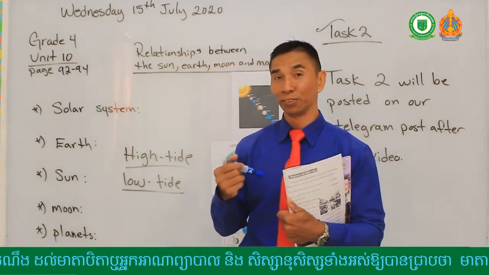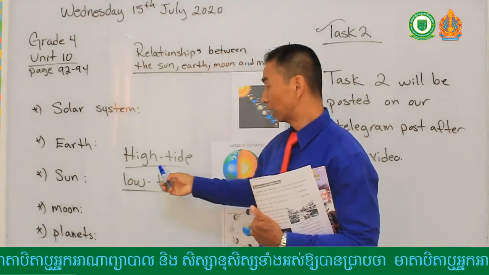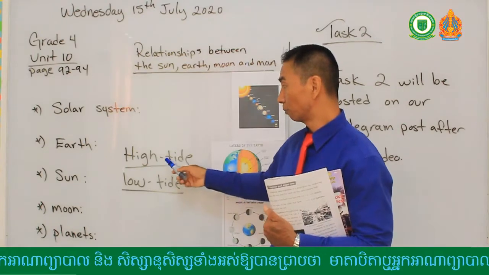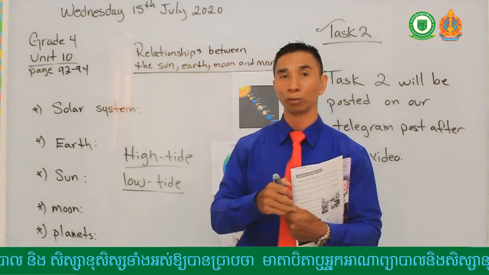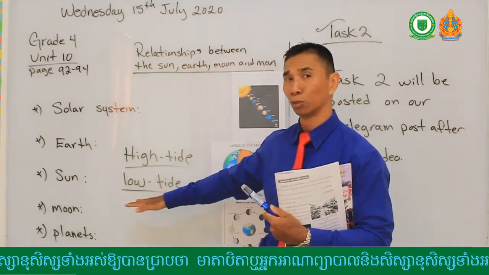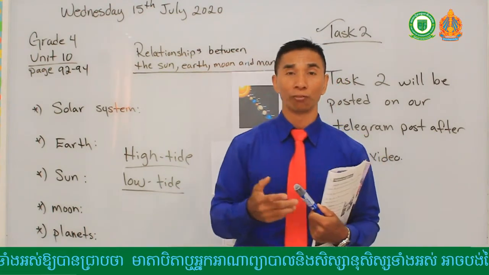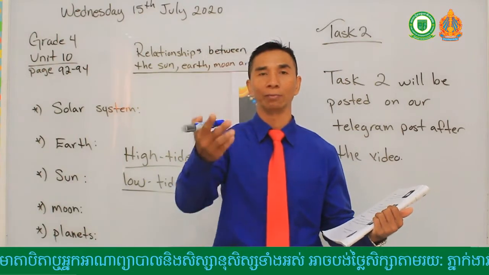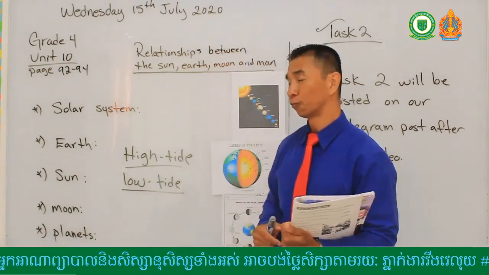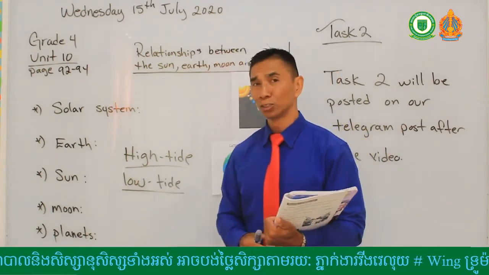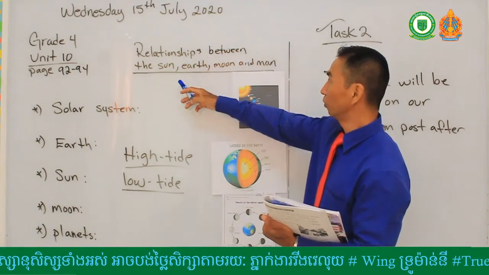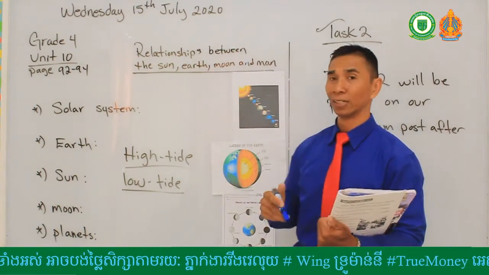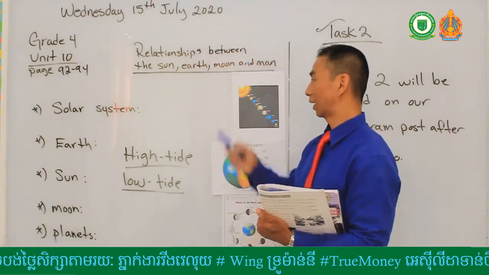And a lot of our readings show a lot of animals are affected by high tide and low tide, because some animals can't go down too low because they might drown for some reason, and they wait for high tide so the fish from the ocean will come up and animals can eat their food when there's high tide. So the relationship between the earth, the moon, and the sun is really important for man.